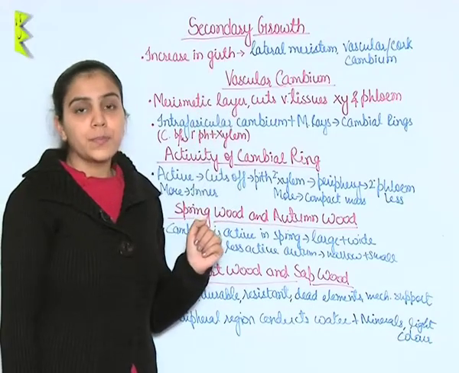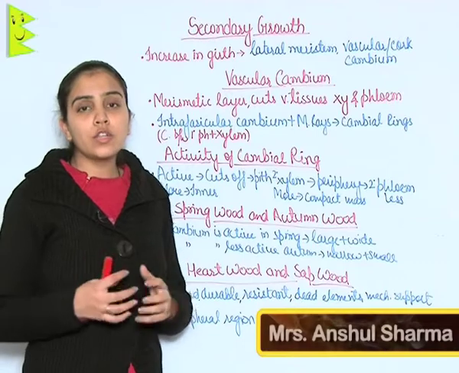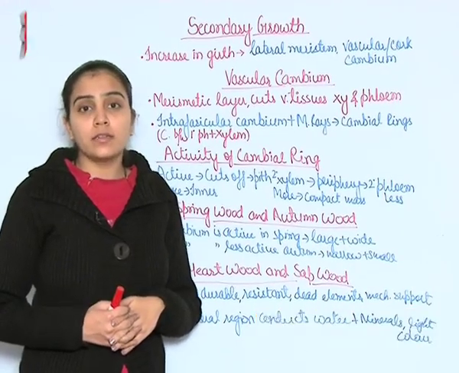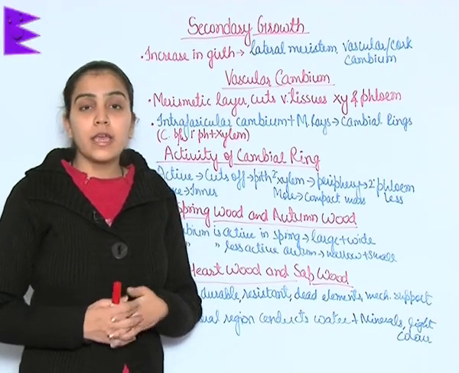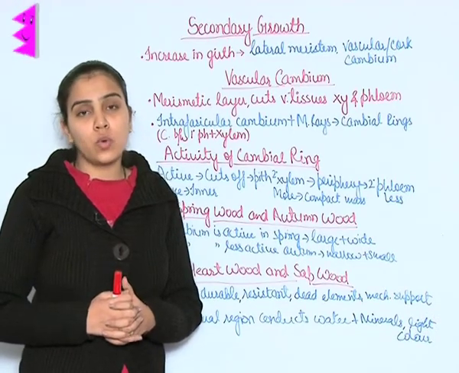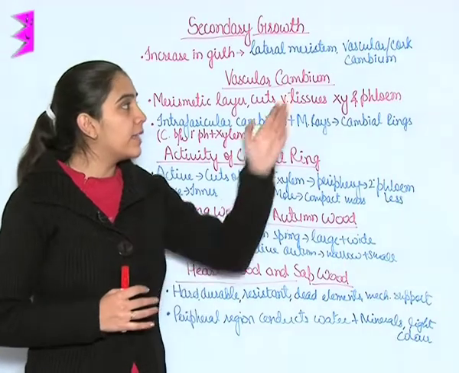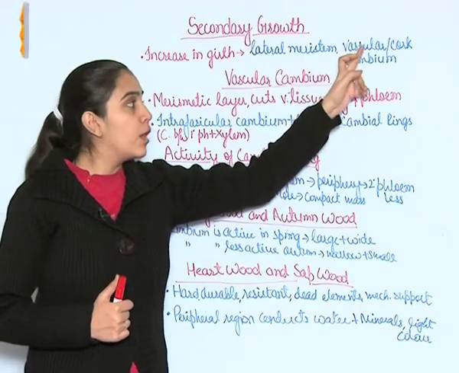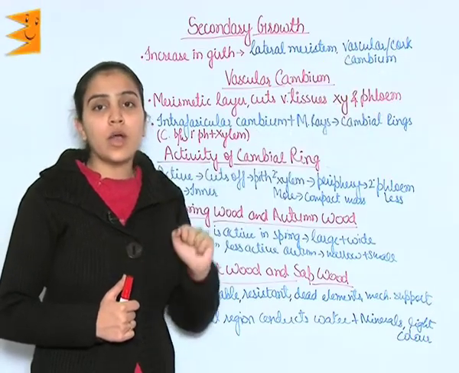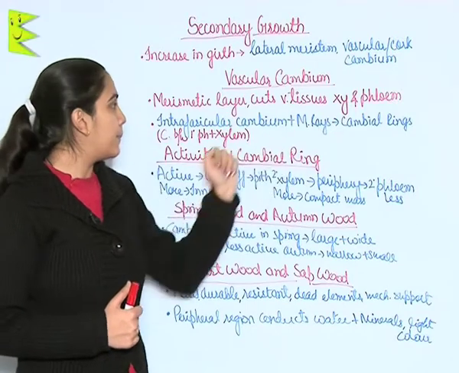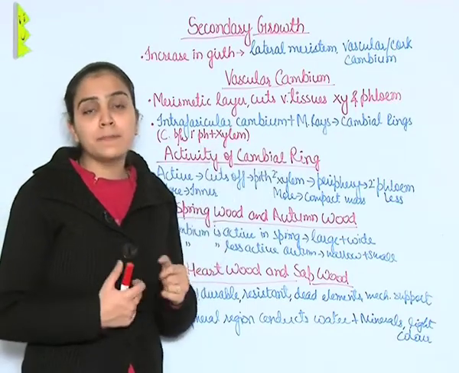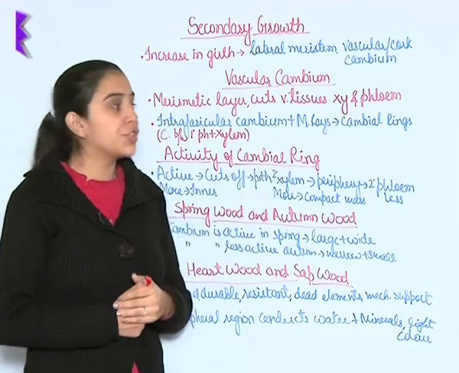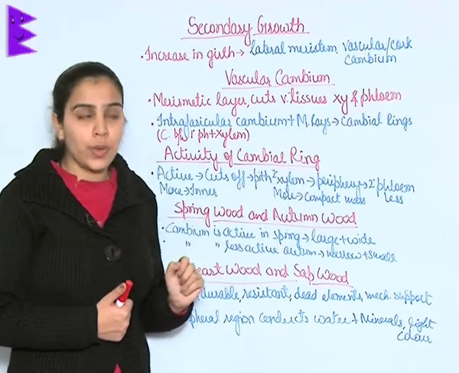Secondary growth. Primary growth is elongation of the plant, the growth which is occurring at roots and shoot tips, but increase in girth is known as secondary growth, and the tissues involved are lateral meristem, vascular cambium and cork cambium. Vascular cambium is that meristematic layer of tissues which cuts vascular tissues, xylem and phloem.